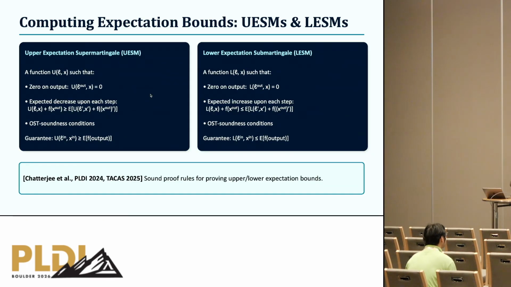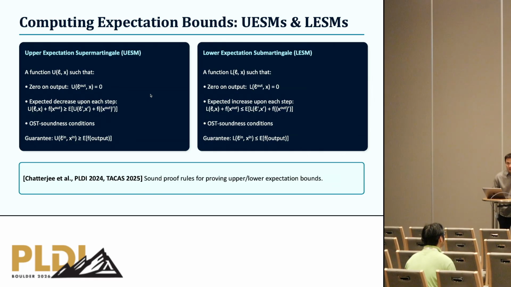This allows me to guarantee that, and this is a slightly simplified version, under conditions called optional stopping theorem conditions, which I'm not going to go into the details of now, u provides an upper bound on the expected value of f on output, and dually, lower expectation submartingales give lower bounds.